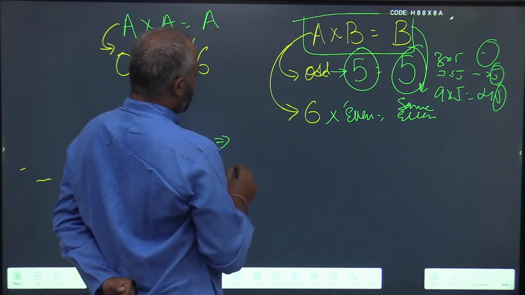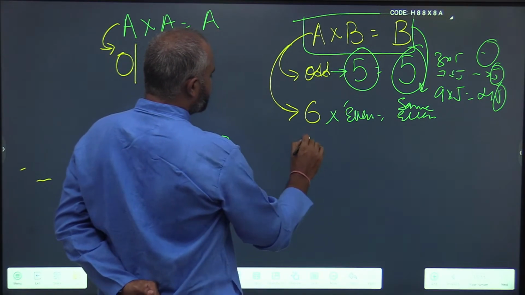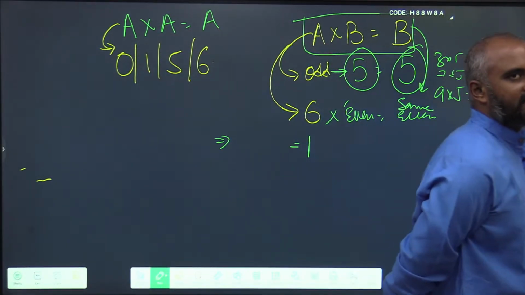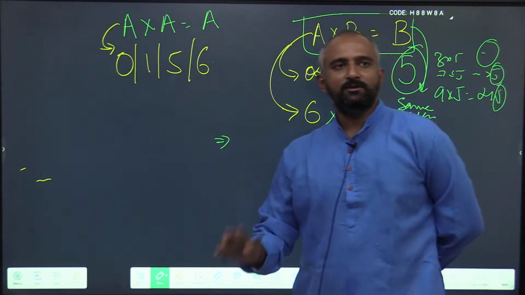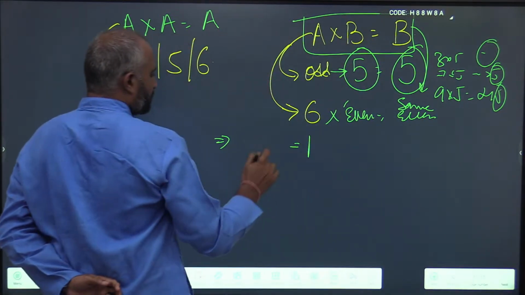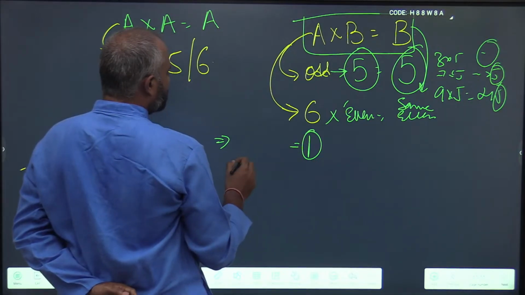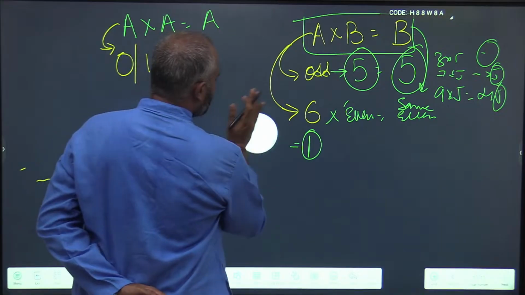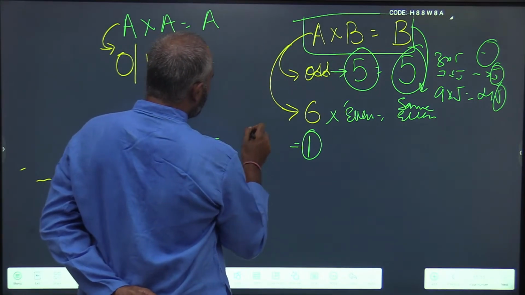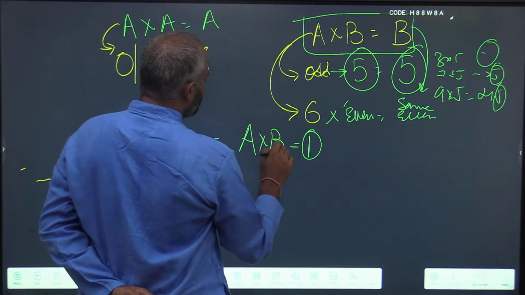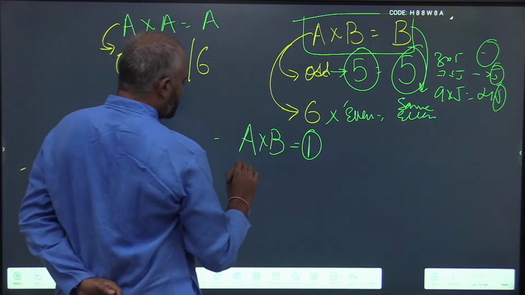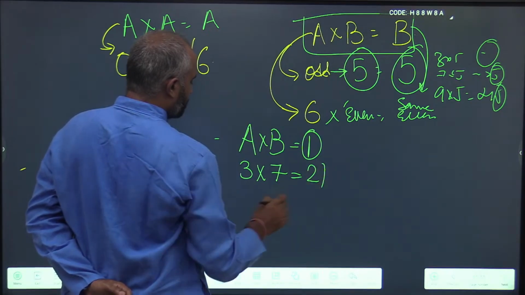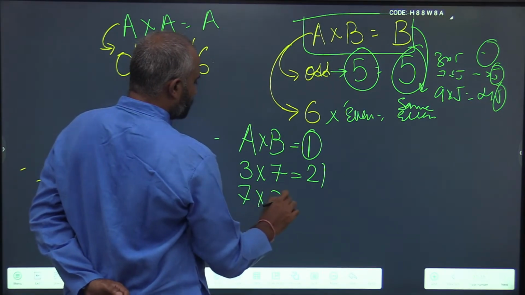The third pattern: if the unit digit is 1, it only has two possibilities. We all know it is 1 into 1. If A into B results in a 1, then A and B are either 3 into 7 or 7 into 3.